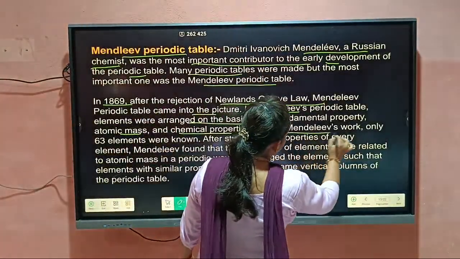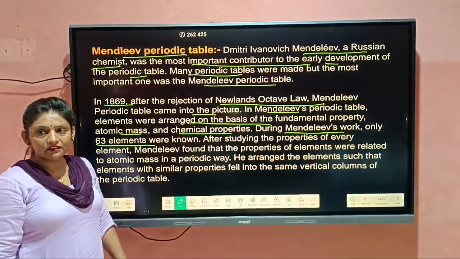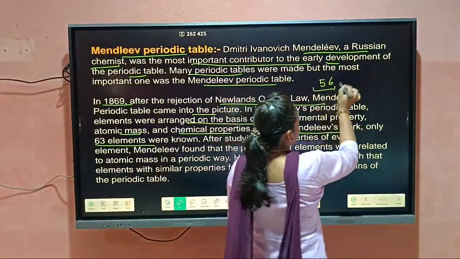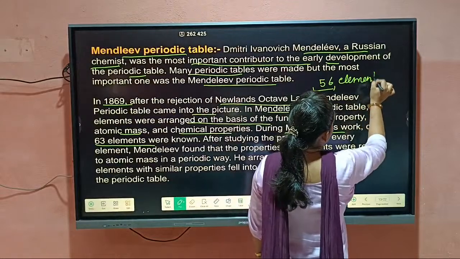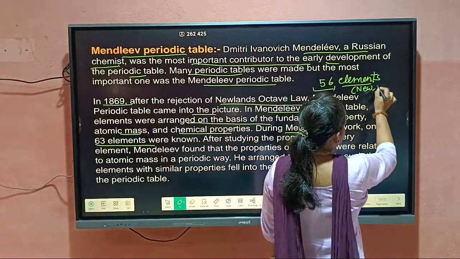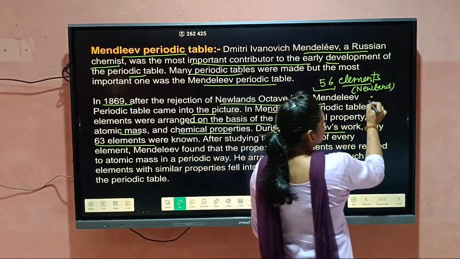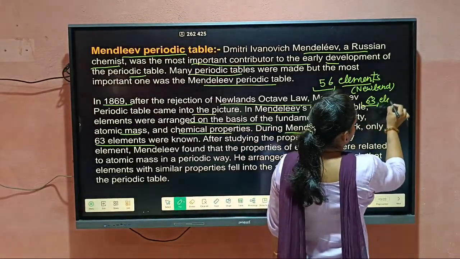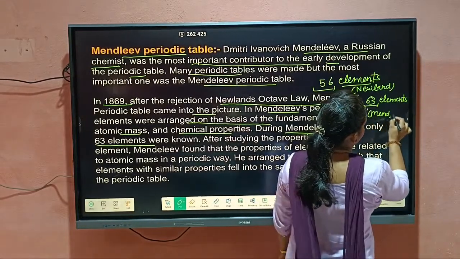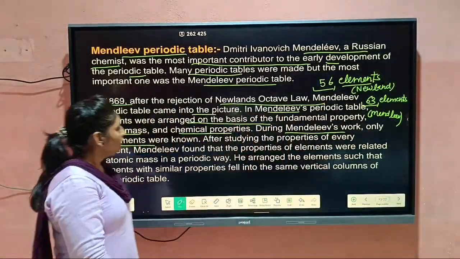During Mendeleev's work, only 63 elements were known. At the time of Newlands, there were 56 elements discovered. But at the time of Mendeleev, there were 63 elements. How many elements were there? 63 elements at the time of Mendeleev.